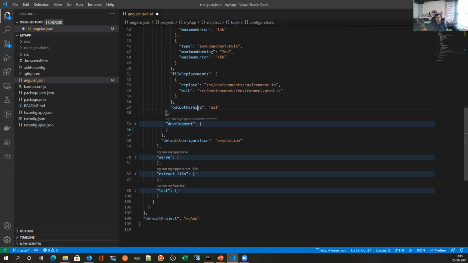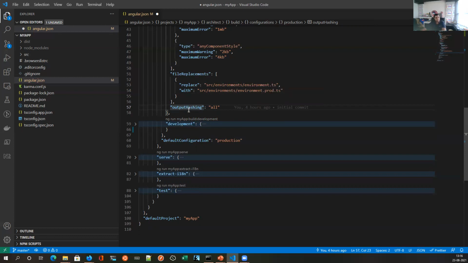Next is output hashing. What it will do is it will put a hash code in front of your files. This is particularly useful when you have application deployed on a CDN network. So this is one of the major challenges in front-end application development, how to cache your CSS files and how to later on invalidate them.